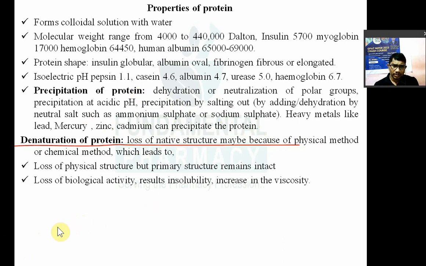And physical method, okay, loss of physical structure. In case of denaturation, there is a loss of physical structure, but the primary structure remains intact. But what is primary structure? Primary structure of protein is nothing but the CONH bond. So that remains intact.